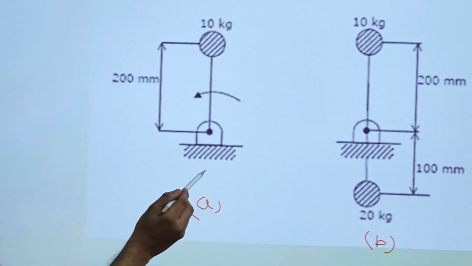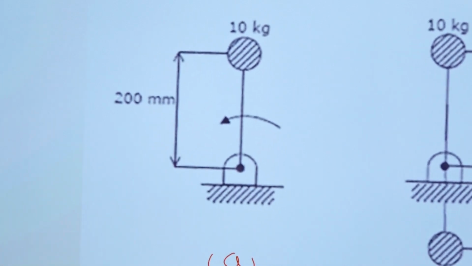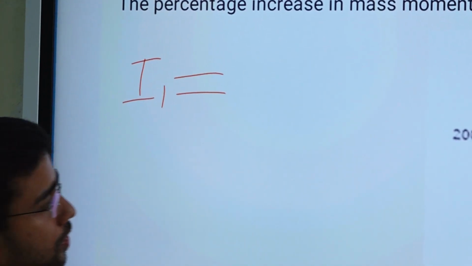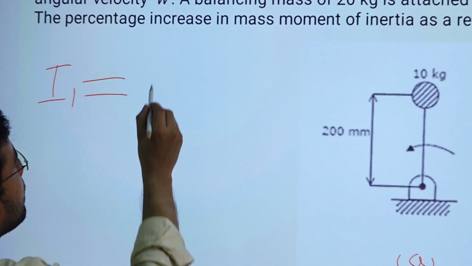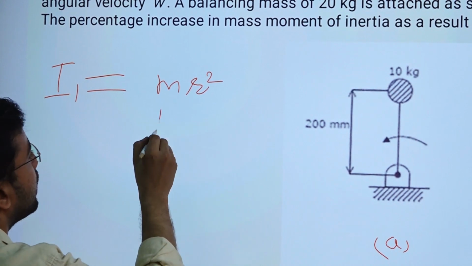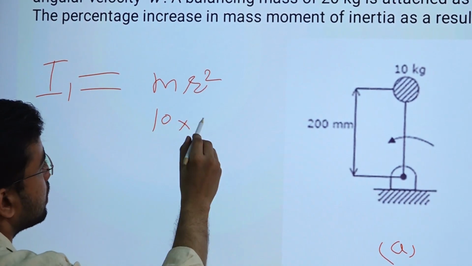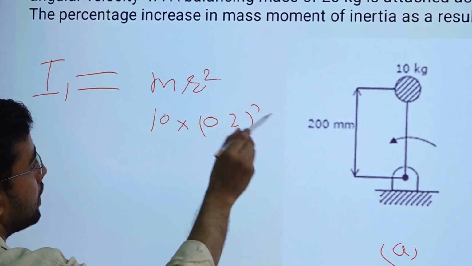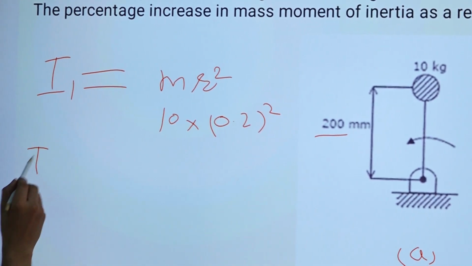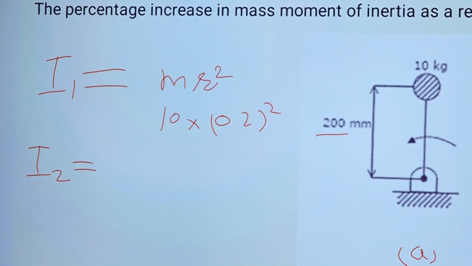So what will be the mass moment of inertia of this case? Suppose I am representing mass moment of inertia with I1 for this. It will be mr square, right? So what is the mass? 10, and what is the distance? 0.2, right? This is 200 millimeter. How much will be I2?